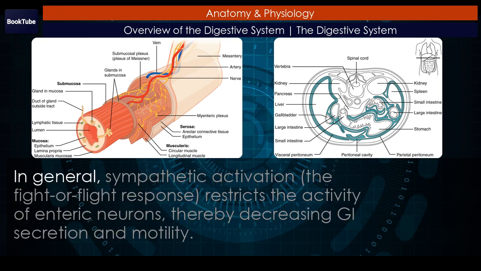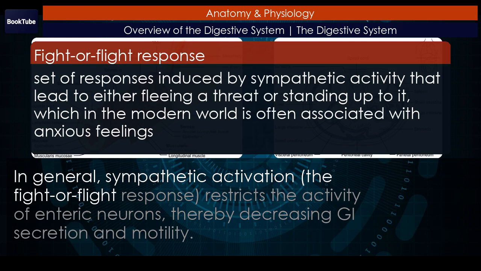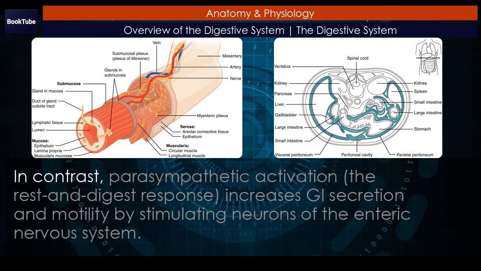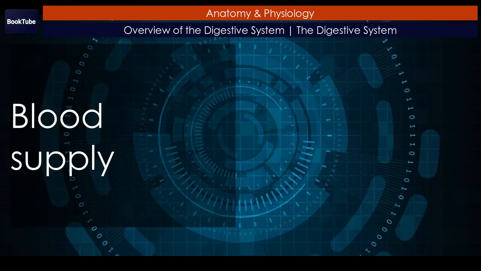In general, sympathetic activation, the fight or flight response, restricts the activity of enteric neurons, thereby decreasing GI secretion and motility. In contrast, parasympathetic activation, the rest and digest response, increases GI secretion and motility by stimulating neurons of the enteric nervous system.